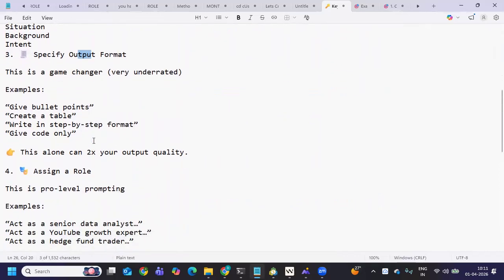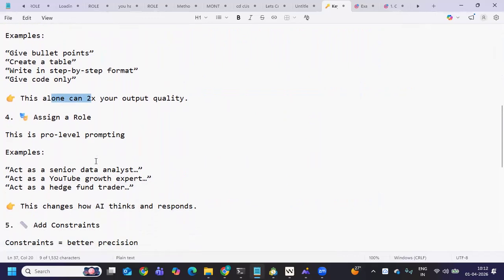So what is the fourth thing that we can do? This is again a pro tip that you can always use in your prompting. If you give this, the output of your prompt will automatically increase by 2x. What is that? Assigning it a role. This is something the majority of us don't use.